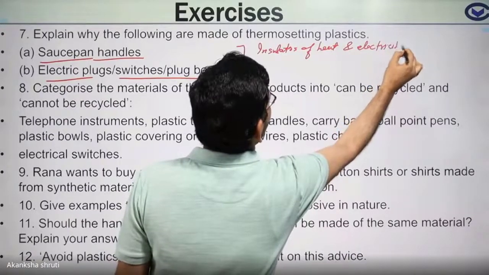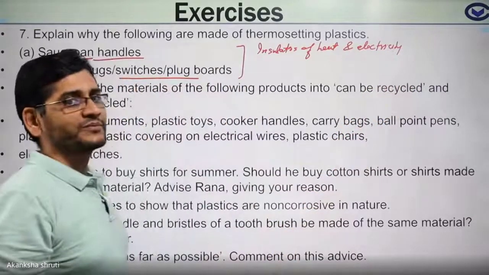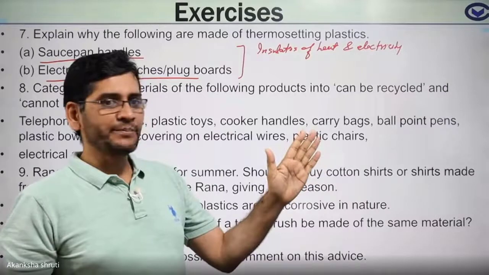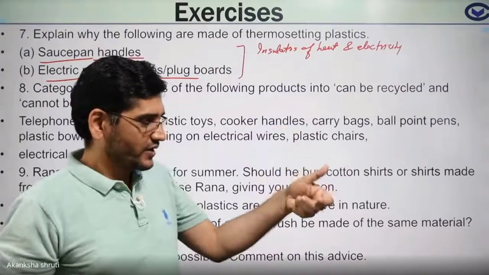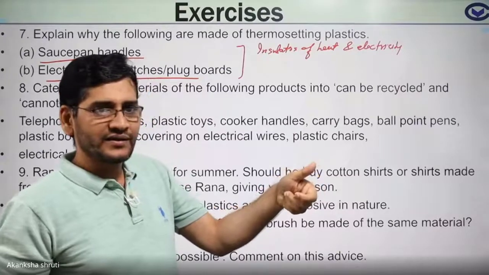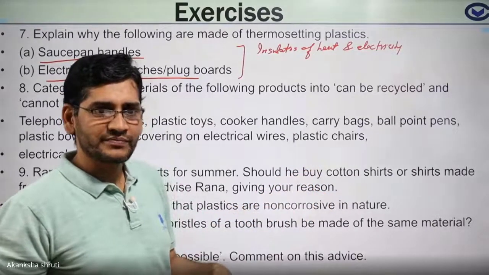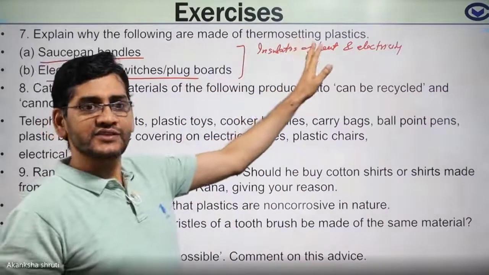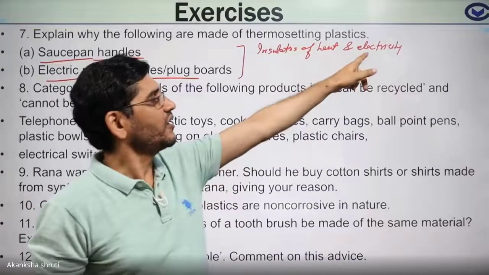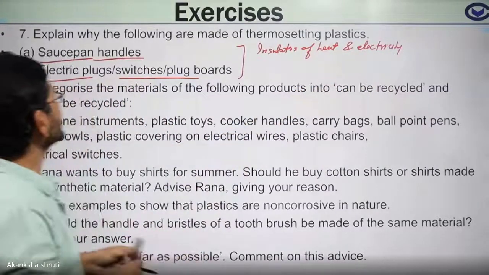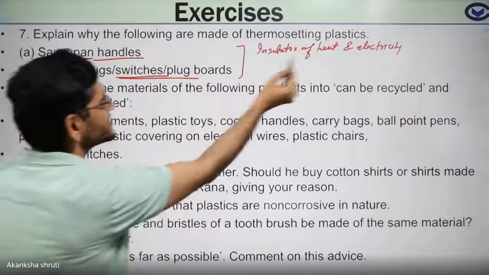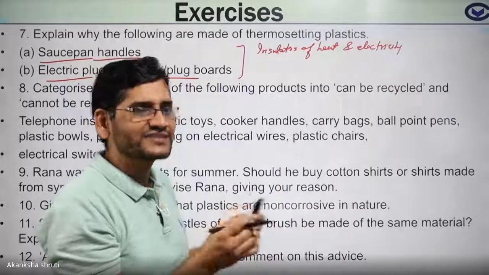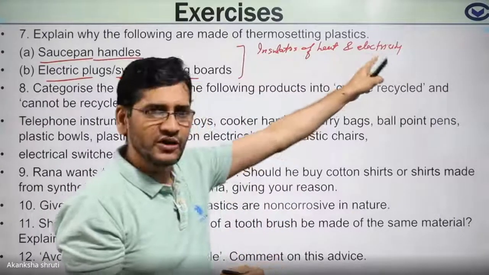So they will not conduct heat from one side to the other, like you might be observing. If you touch the aluminium part of the cooker, you will get burned. But if you check it with the handle, the temperature is not that much. Means the handle made of this plastic is insulated and not conducting heat. Also, they do not conduct electricity. That's why they are used for making switches. This is the important feature. Another one is durability and other things. Those features also assist this. But the main thing is this, you have to write.